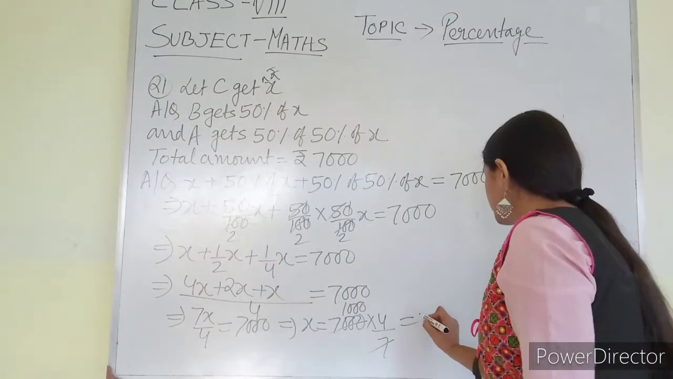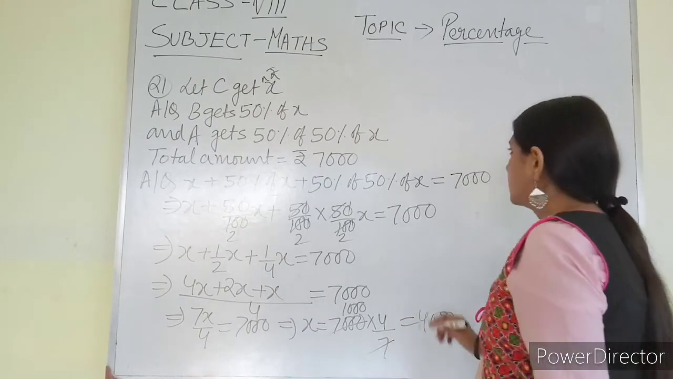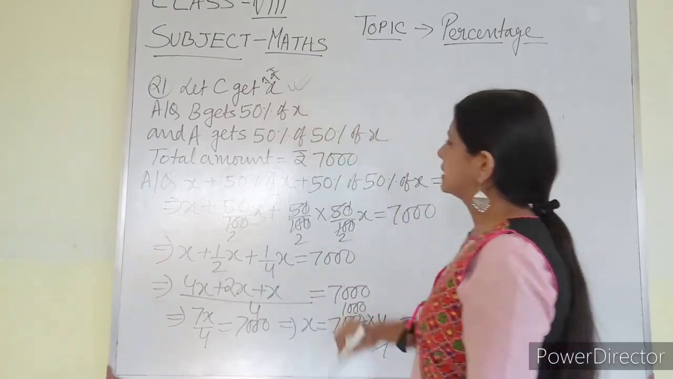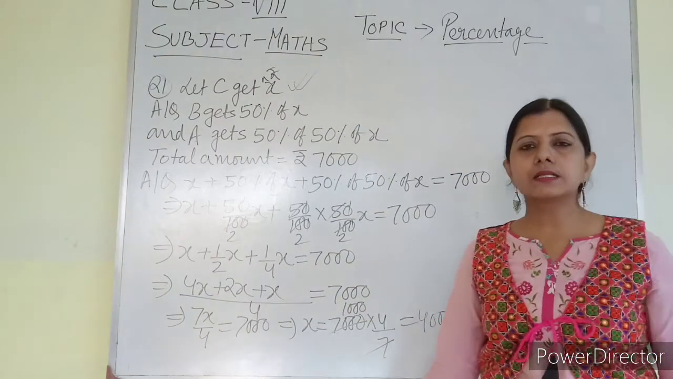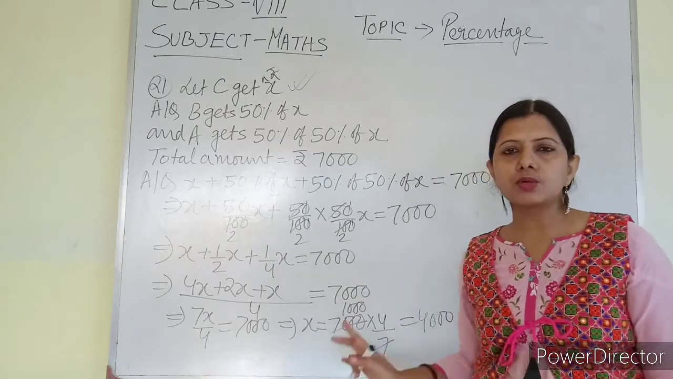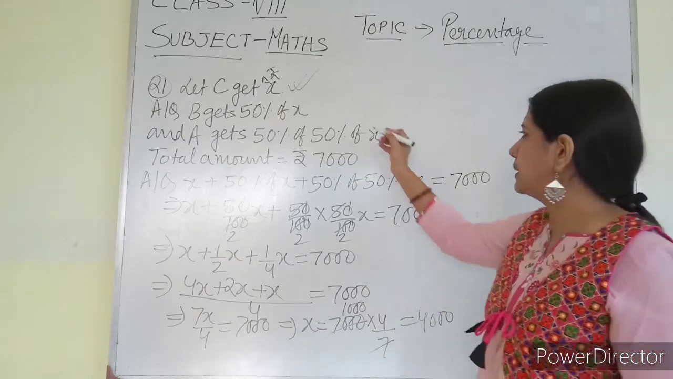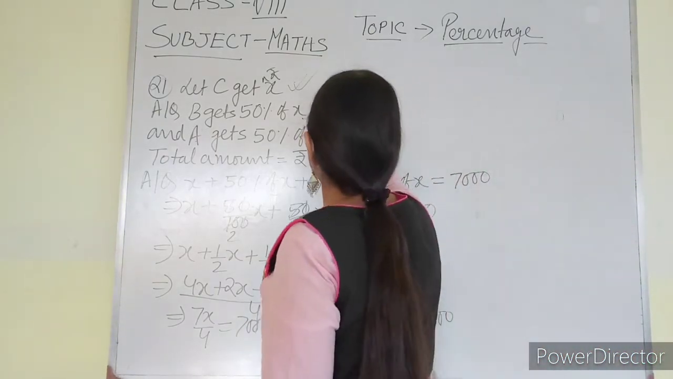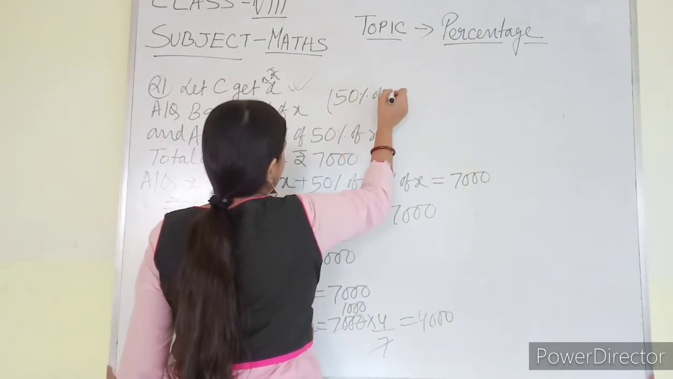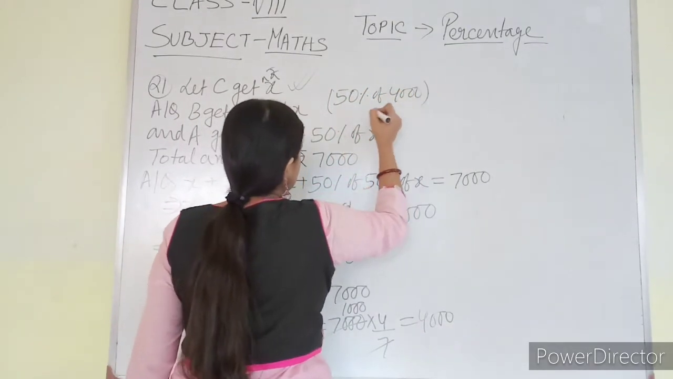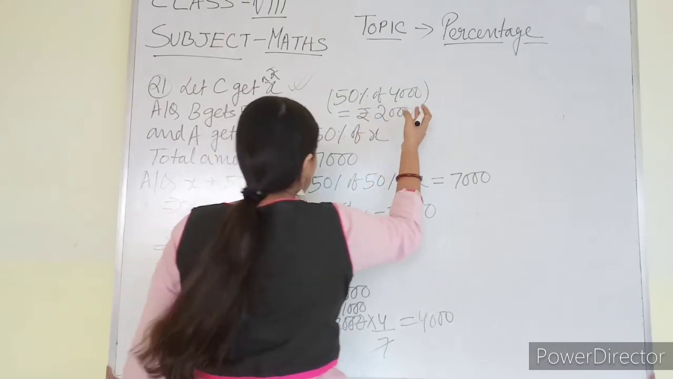So 1,000 into 4 is 4,000. This is the amount of C. Okay, 4,000 is the amount of C. In the answer you will write down amount of C equal to rupees 4,000. Then what is the amount of B? That also you have to find out. Amount of B is 50% of 4,000. So what is it? Actually it is 2,000.